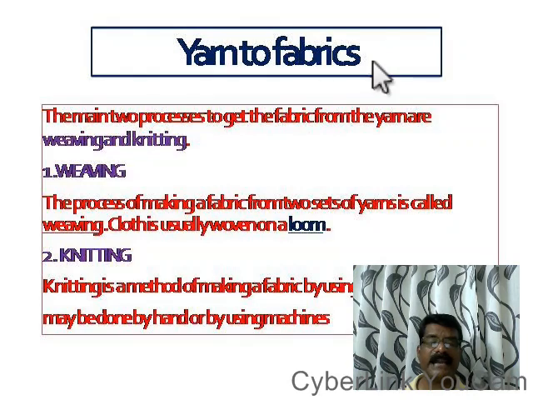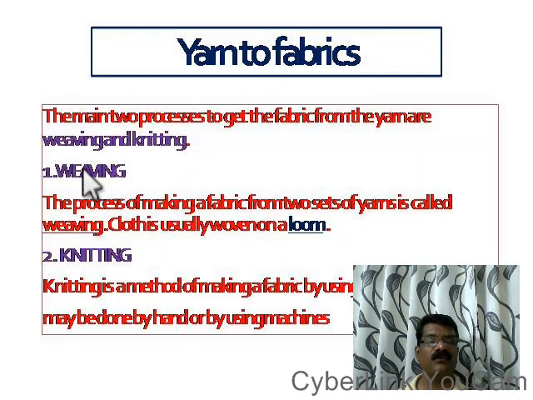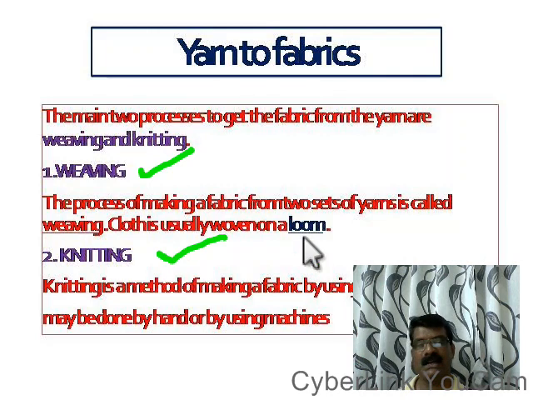Now the yarn can be converted into fabric. Fabric means clothes. Now let us see how we can convert the yarn into fabric. There are two methods used for converting yarn into fabric. One method is weaving and another method is knitting. Weaving and knitting are the two methods used for making fabric, that is cloth, from yarn.